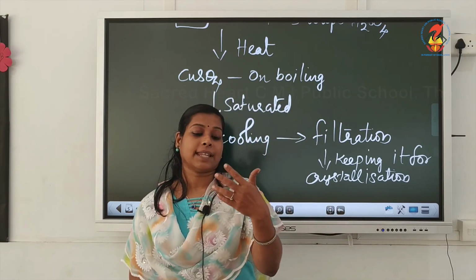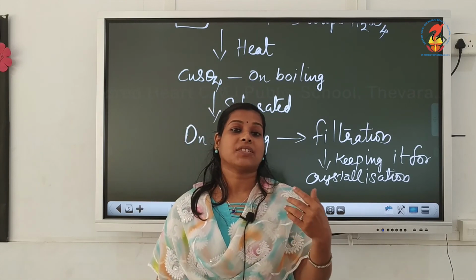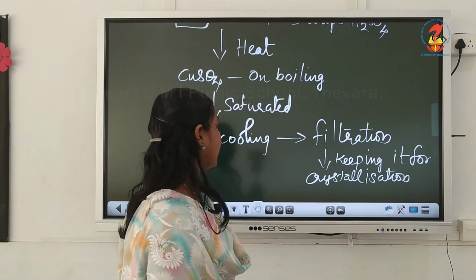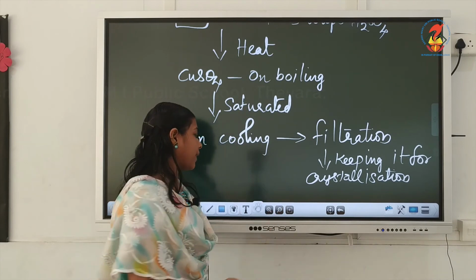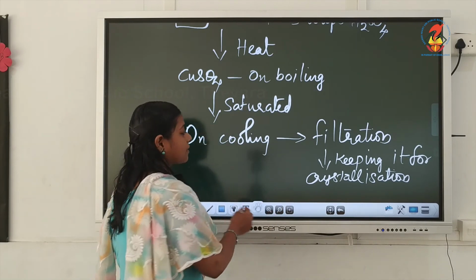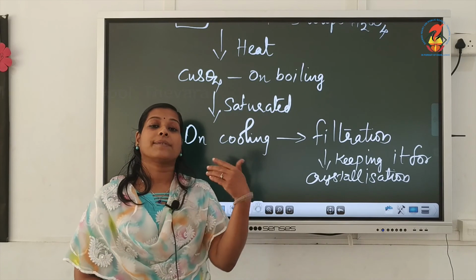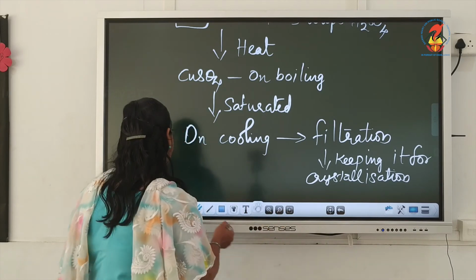We have seen different chemical changes and physical changes in this chapter, and a lot of examples of physical and chemical changes also we have seen. Today we have seen the rusting and crystallization process.